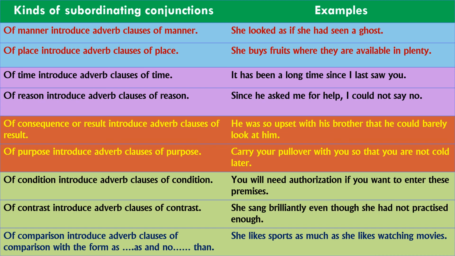So, kinds of subordinating conjunctions. What are the types here? We have to revise all those things that we have learnt in this video, right? So we have learnt about three types. What are they? Coordinating conjunctions, correlative conjunctions and subordinating conjunctions, right? Coordinating conjunctions, in the sense, single words that connect clauses of the same level or class. Correlative conjunctions, in the sense, paired words that connect clauses of the same level or class. Subordinating conjunctions, words that introduce the subordinate clause and connect it to the main clause, right?